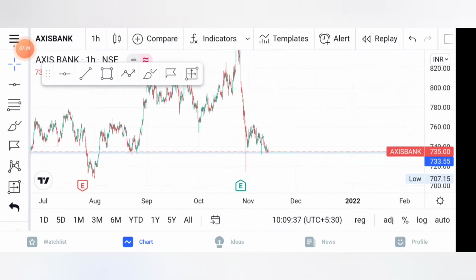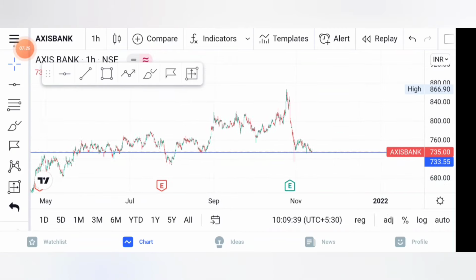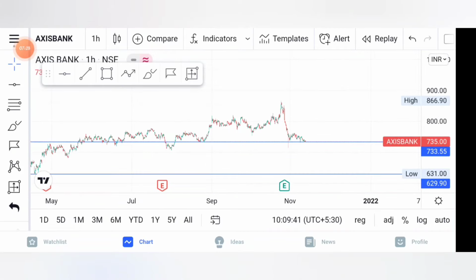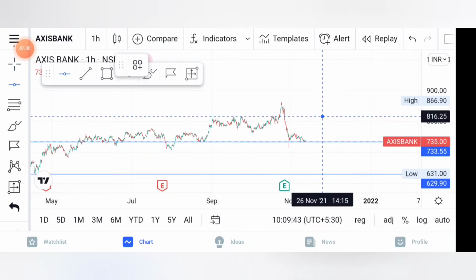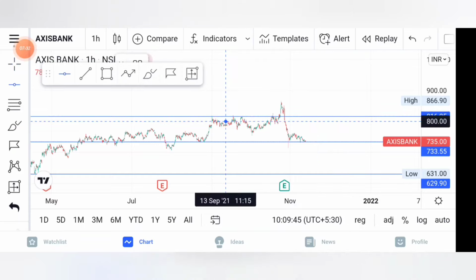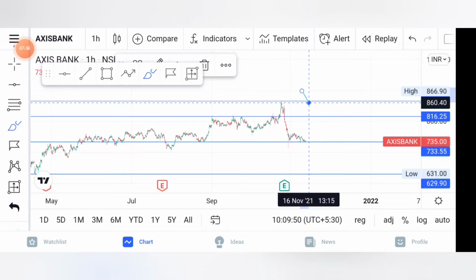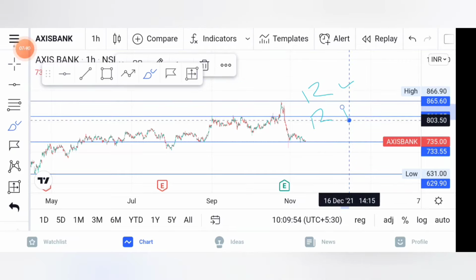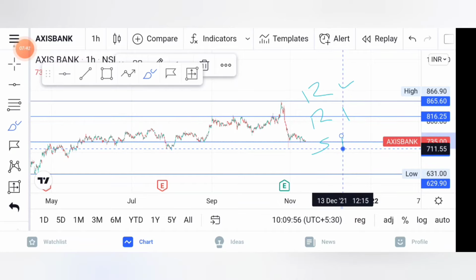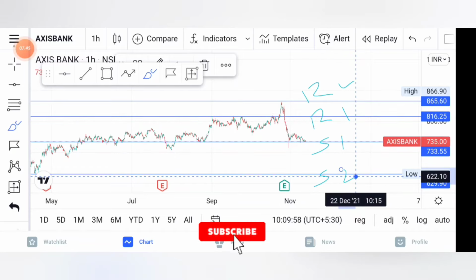This was the first support level we can think. Going to the resistance level, over here this was the first resistance level and this was the second resistance level. So this was R2, this was R1, this was S1 and this was support level 2. We can clearly think like that.